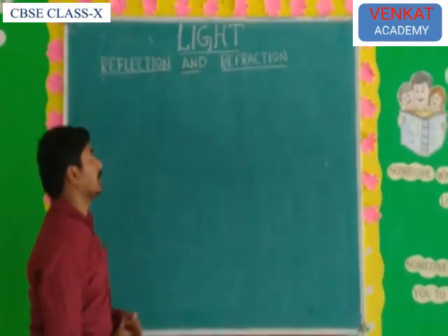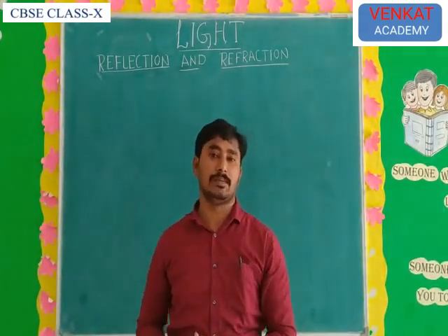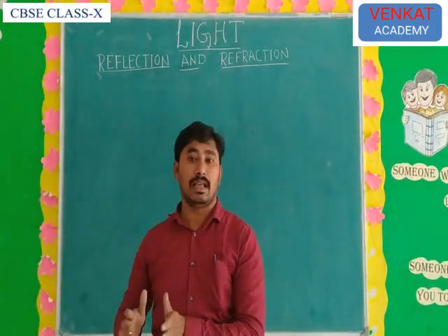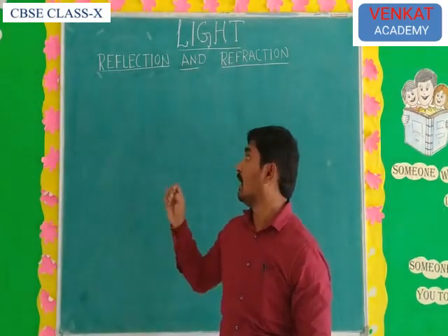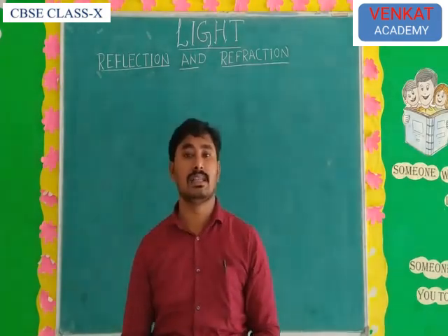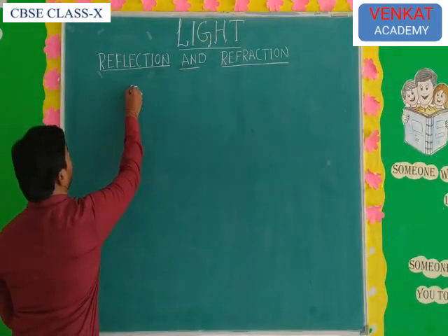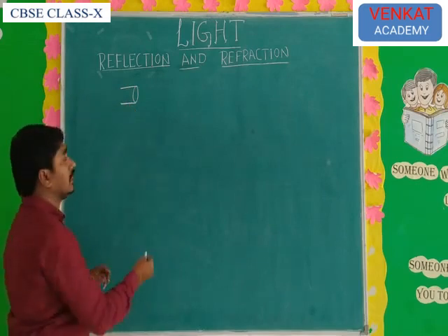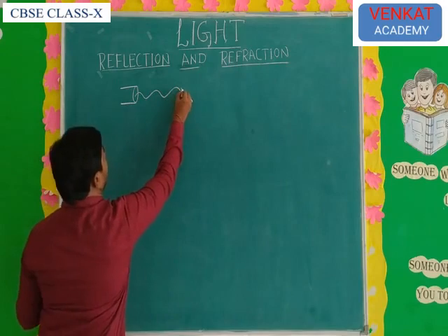In the light chapter, especially in the 10th class, we need to learn some properties of light. In ray optics, five properties are there. One is rectilinear propagation of light. What is rectilinear propagation of light? If you take any light ray, it always travels in a straight line as a wave.